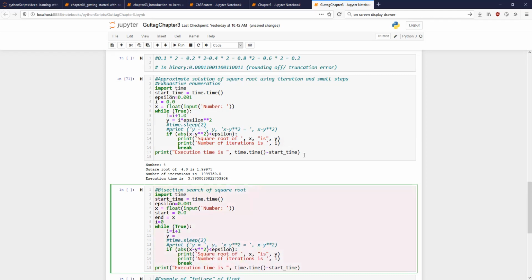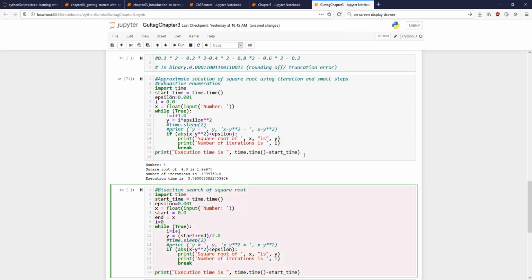Let us call this y is equal to start plus end divided by 2. I'm taking the average of the two, start and end. Let me make it 2.0, explicitly making it a float. Now what do I need to do? If the absolute value of x minus y squared is less than epsilon, that means my solution has been found. Is that all right?